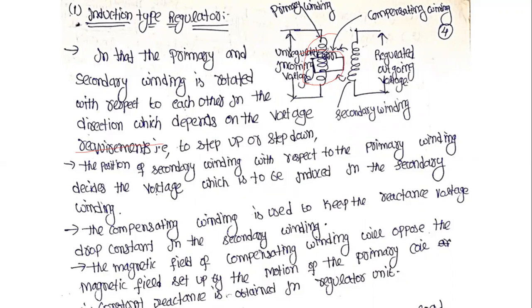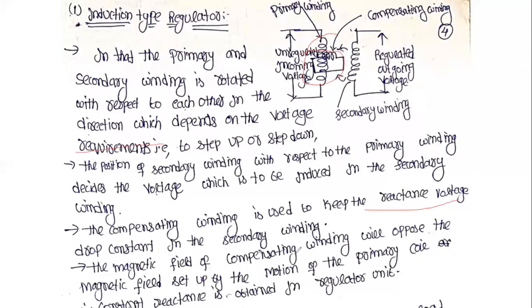Next, the compensator winding is used to keep the reactance voltage drop constant in the secondary winding. Why are we connecting the compensator winding on the primary side? Because by using this compensation winding, the reactance voltage drop in the secondary winding is kept constant.